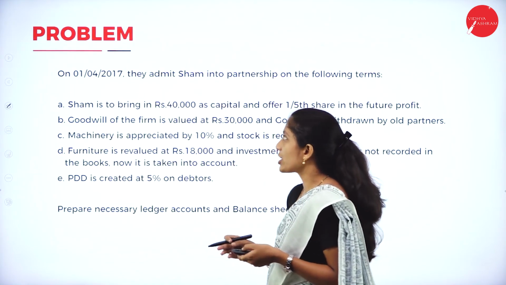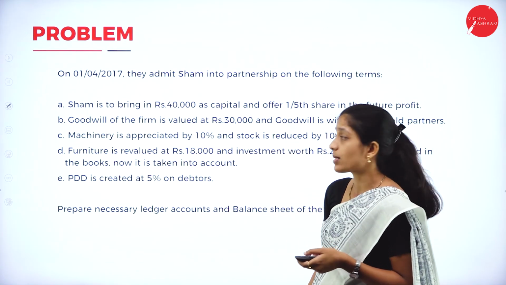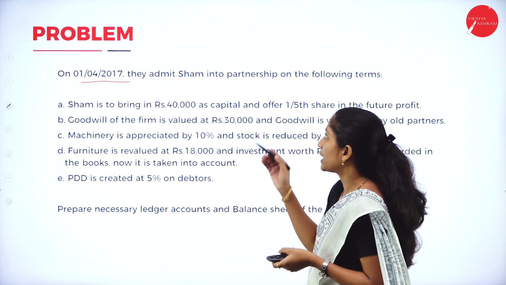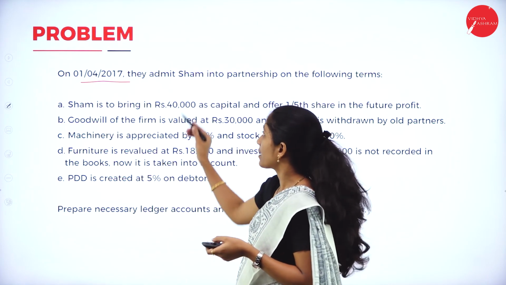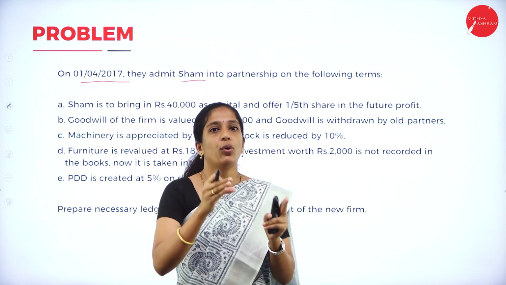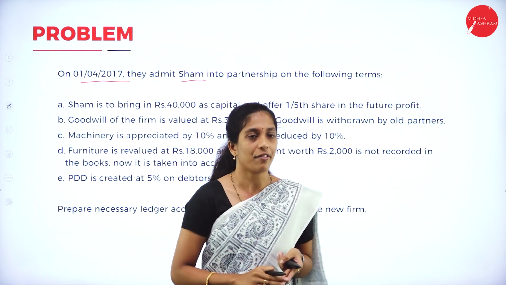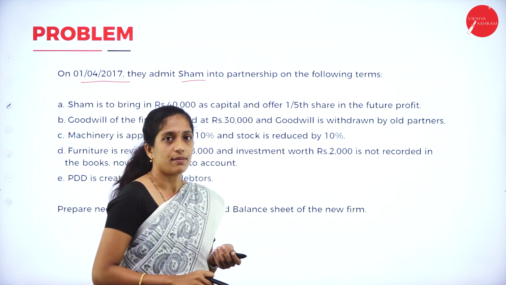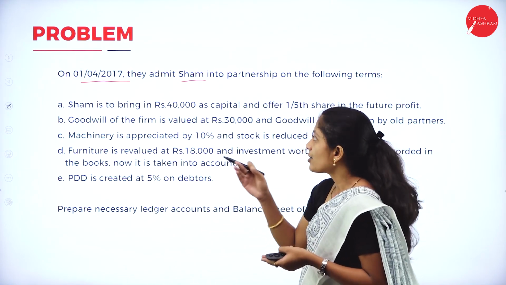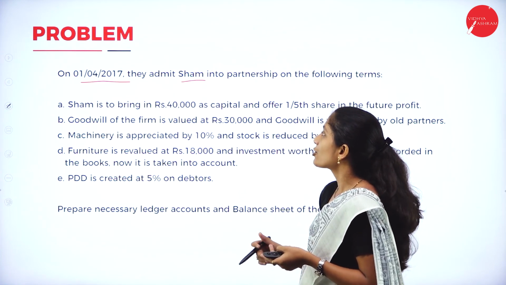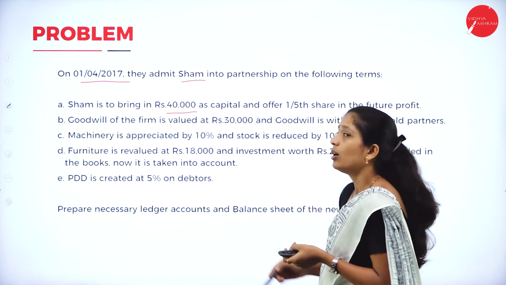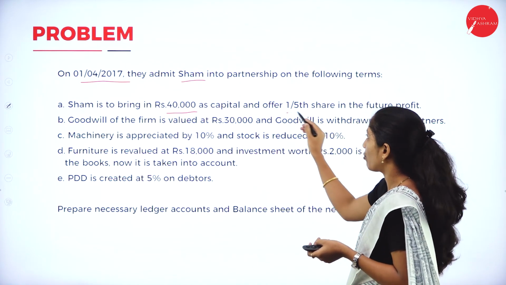Now, go through the adjustments. On 1/4/2017, that is 1st April 2017, they admitted Shyam into partnership. Now, who is the new partner here? Shyam is the new partner. Who are the old partners? Ram and Ravi. On the following terms. So, they have given certain terms. We shall go through each term. The first one is Shyam is to bring rupees 40,000 as capital and get 1/5 share in the profit.